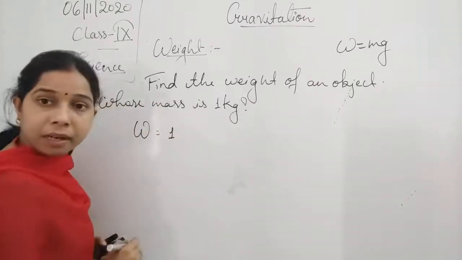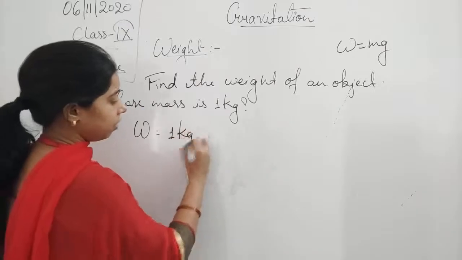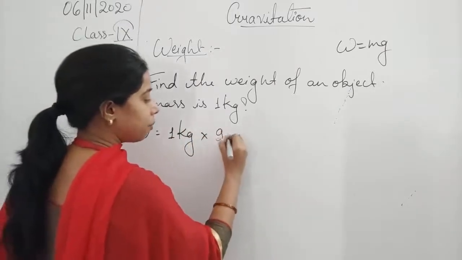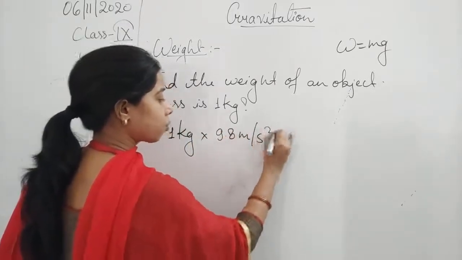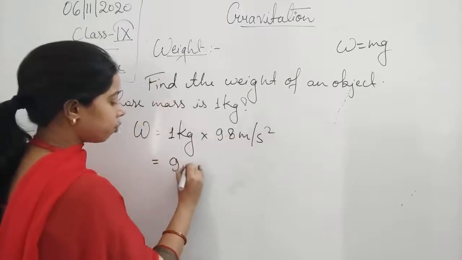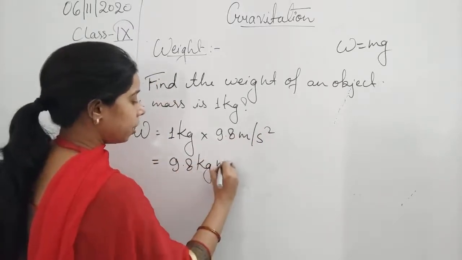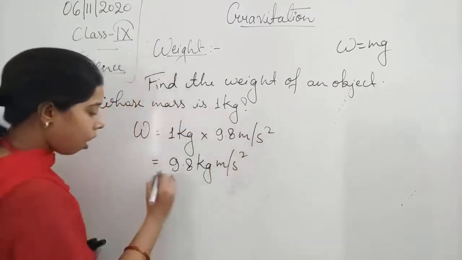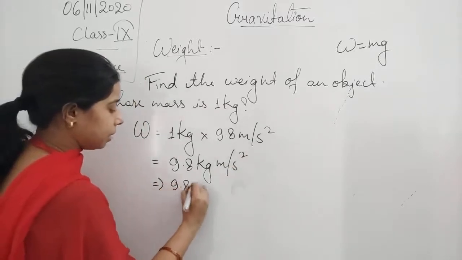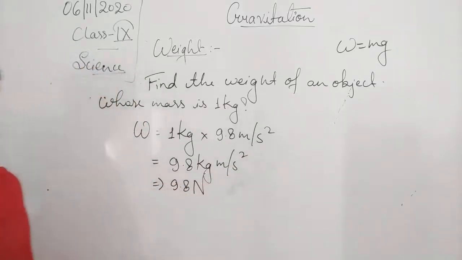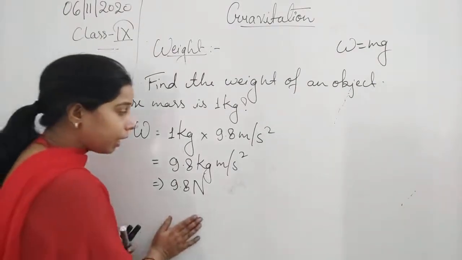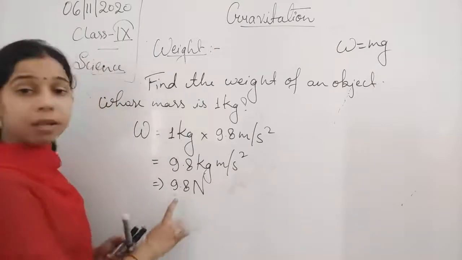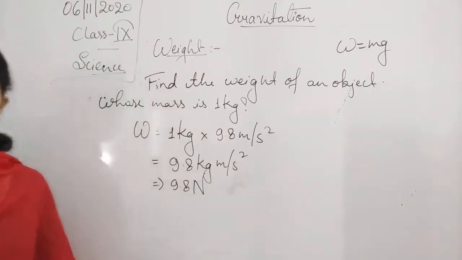Here mass is given, that is 1 kg, into g, which is 9.8 meter per second square. So that will be equal to 9.8 kg meter per second square or 9.8 Newton. So the weight of an object of 1 kg will be 9.8 Newton here, students.